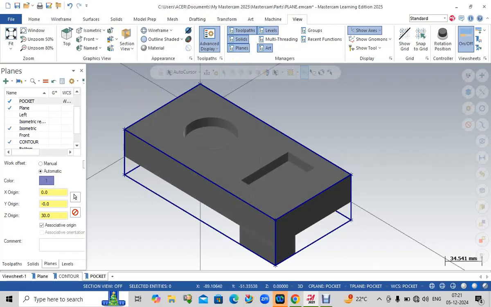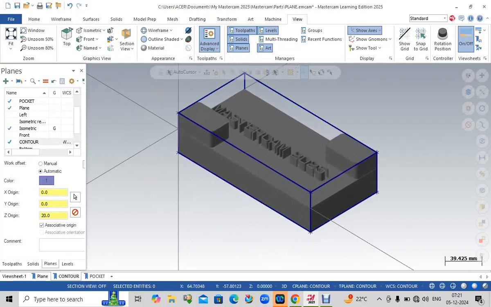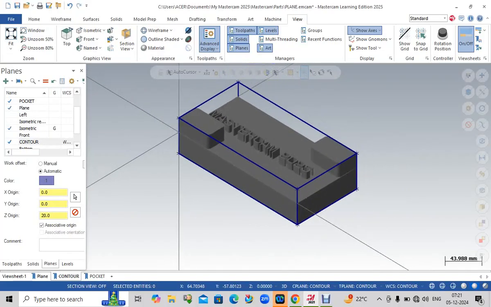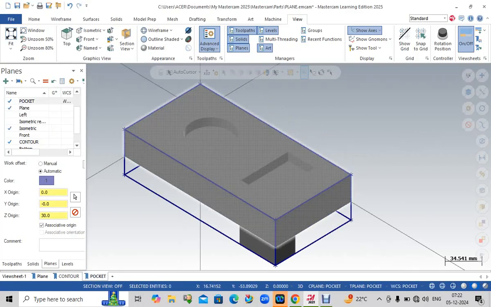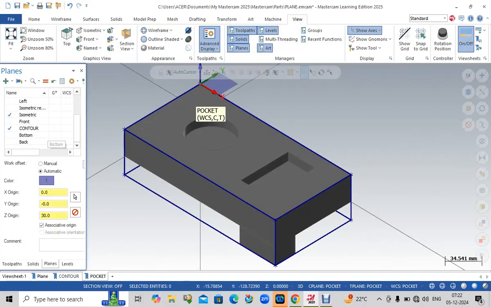Now you can go and see. If you click contour, you can work with the top, whether you modify the design or do CNC programming on the top surface. If you click that pocket, you will work with pocket operations or you can modify the design. Here also you can do it.